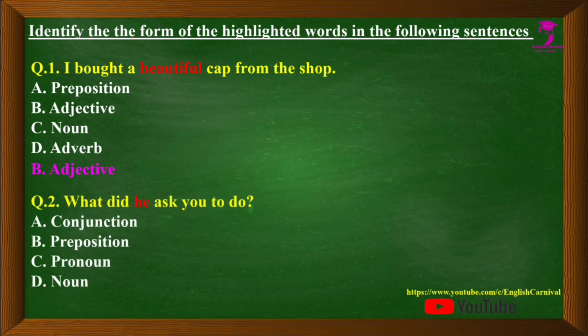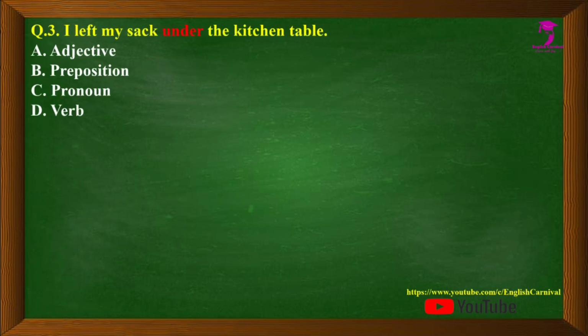Question number 2 we have, what did he ask you to do? Options are A, conjunction, B, preposition, C, pronoun and D, noun. So the correct answer is C, that is pronoun. Question number 3 we have, I left my sack under the kitchen table. We have to identify the form of the word under. Options are A, adjective, B, preposition, C, pronoun and D, verb. The correct answer is B, that is preposition.